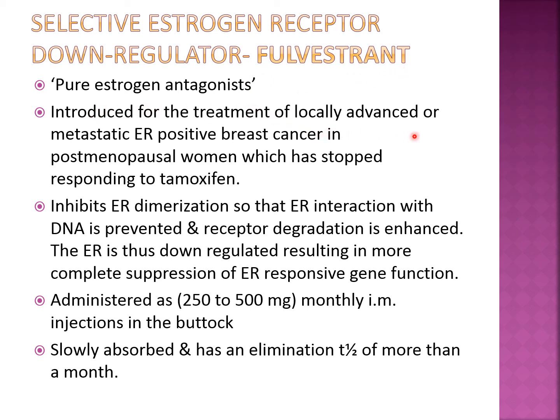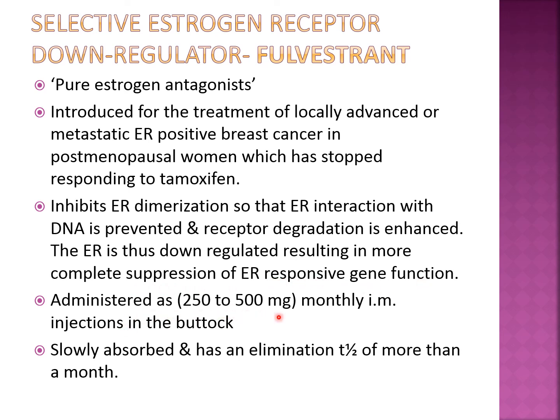It is introduced for the treatment of locally advanced or metastatic ER positive breast cancer in post-menopausal women which has stopped responding to tamoxifen. So it is one of the alternatives to the aromatase inhibitor in the post-menopausal woman. It inhibits estrogen receptor dimerization, so that estrogen receptor interaction with DNA is prevented and receptor degradation is enhanced. So it is causing degradation of the receptor. That's why it is a receptor down regulator. The ER receptor is thus down regulated, resulting in more complete suppression of ER responsive gene function.